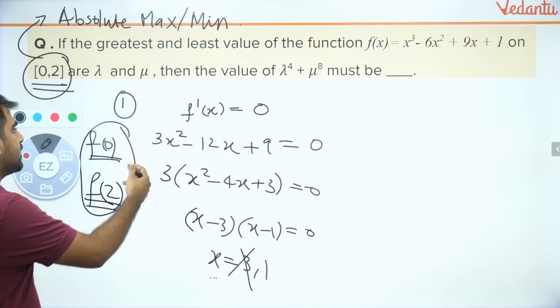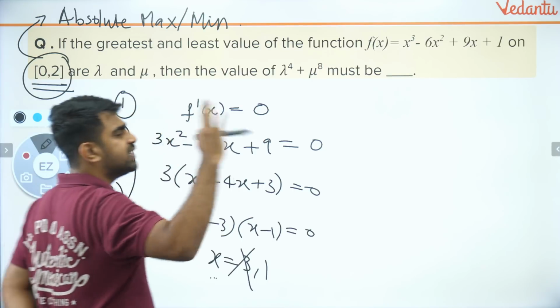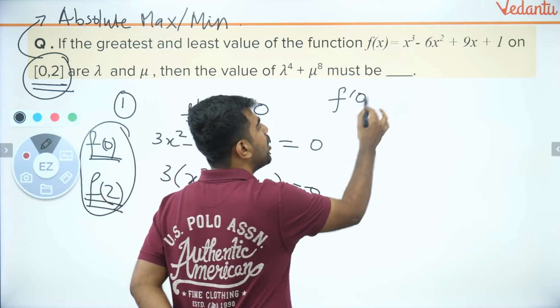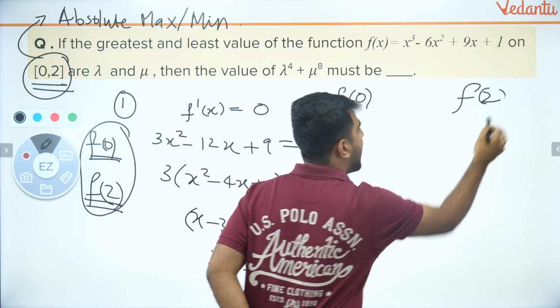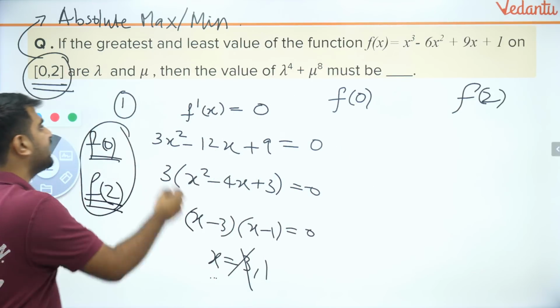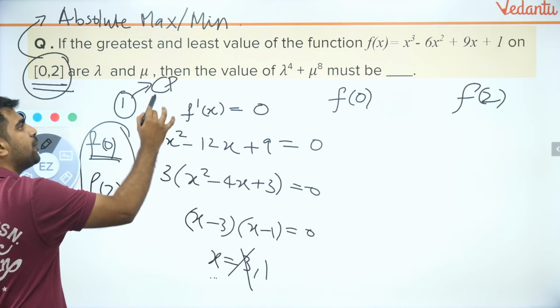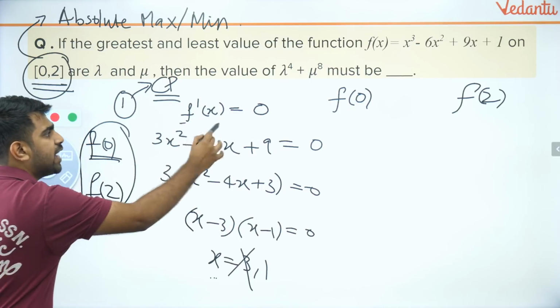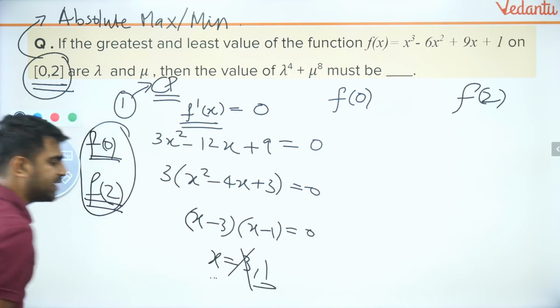Okay. Let's do that. So I will check now 3 points. What are they? The endpoints of the interval as well as the critical point. What is the critical point? This one I got as a critical point now. How? By equating f dash of x equal to 0. I got 1.